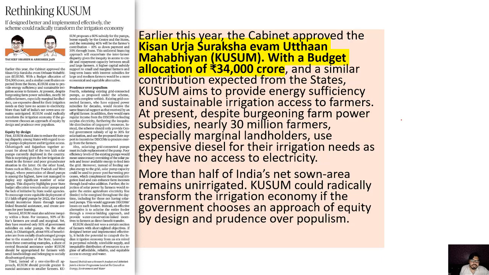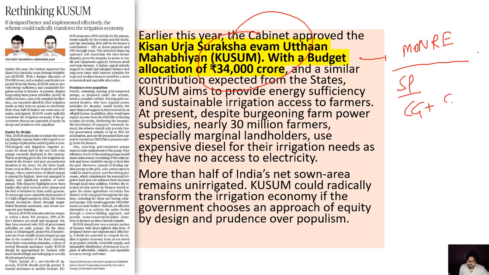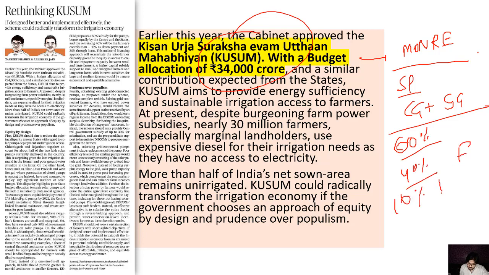Next, the Kusum scheme. The Kusum scheme was announced by the Ministry of Agriculture, but it is executed by the Ministry of New and Renewable Energy. MNRE is implementing it because they are distributing solar pumps, and the central government plus the state government are taking care of 60% of the expense here. 40% would be arranged by the farmer: 10% would be the down payment, and 30% would be the loan or credit given to farmers. So that is the scheme.